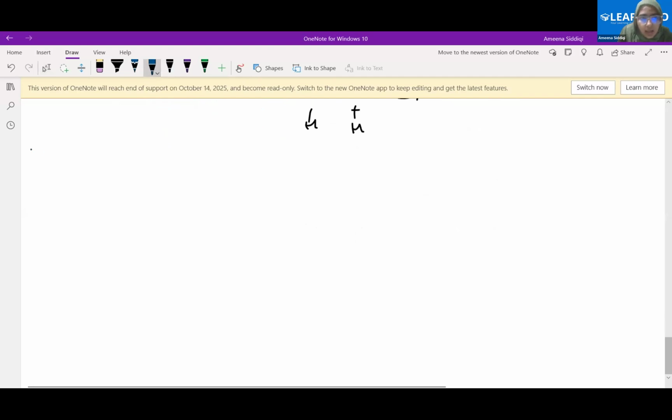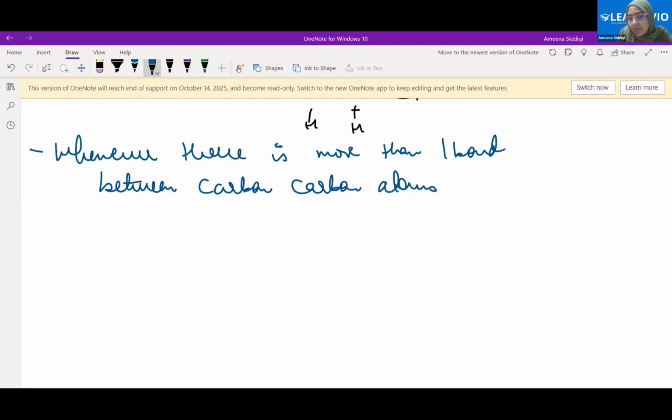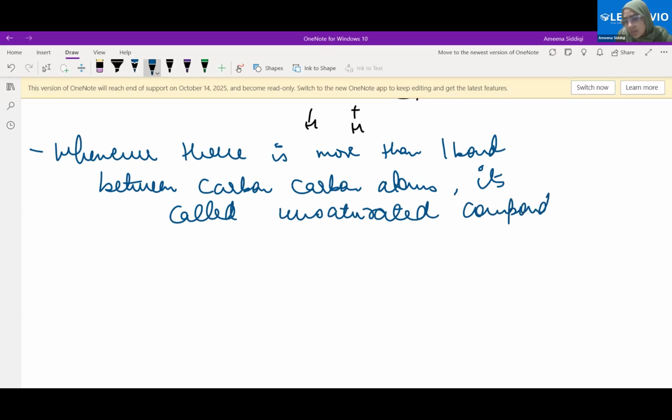Therefore, whenever there is more than 1 bond between carbon atoms, it's called unsaturated. Fine? Unsaturated.